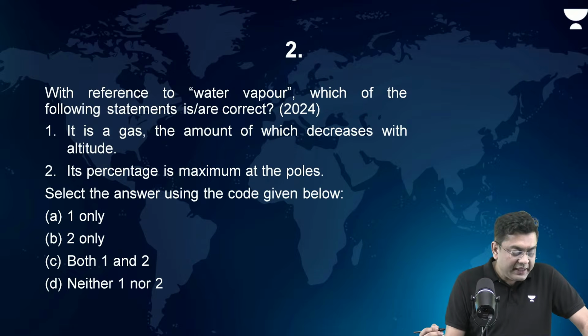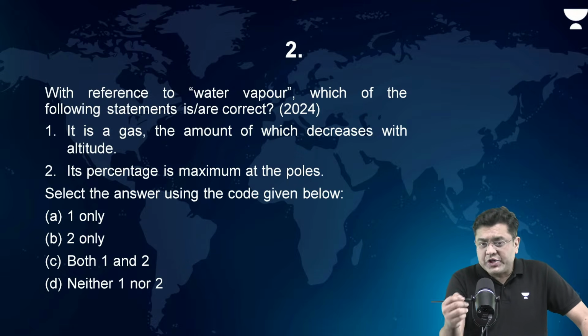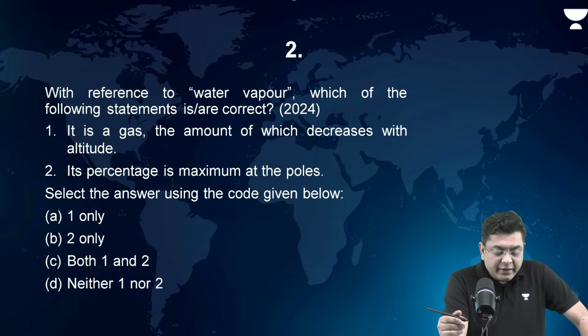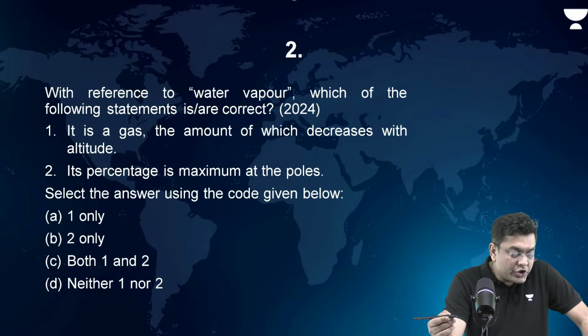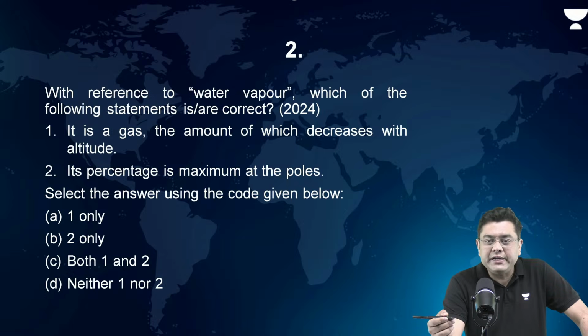Right? Now, a question in 2024. With reference to water vapor, which of the following statements is or are correct? One: it is a gas, the amount of which decreases with altitude. Two: its percentage is maximum at the region of the poles. So here, which of them are correct?